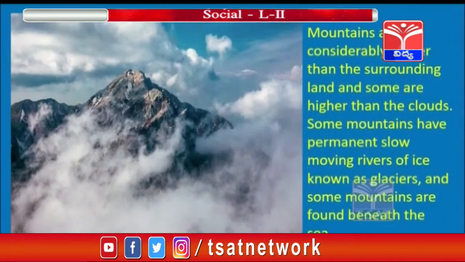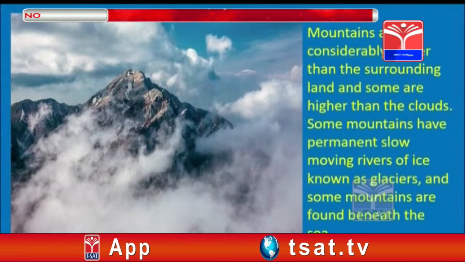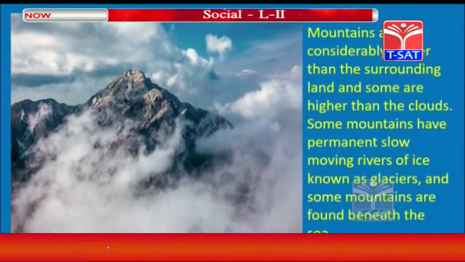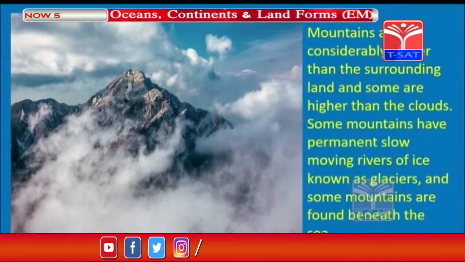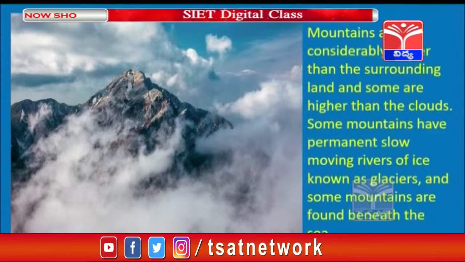The mountains are considered higher than the surrounding land, and some are higher than the clouds. Some mountains have permanent slow moving rivers of ice, which are known as glaciers. Glaciers are very important for the rivers.